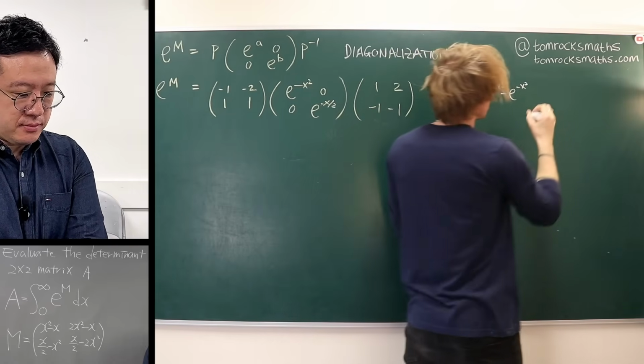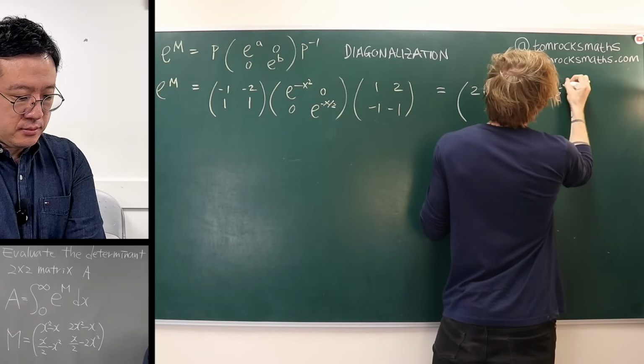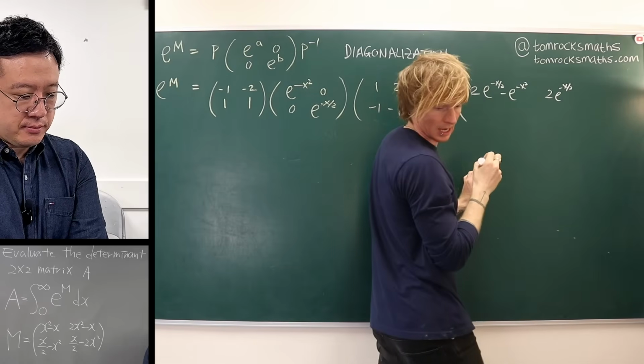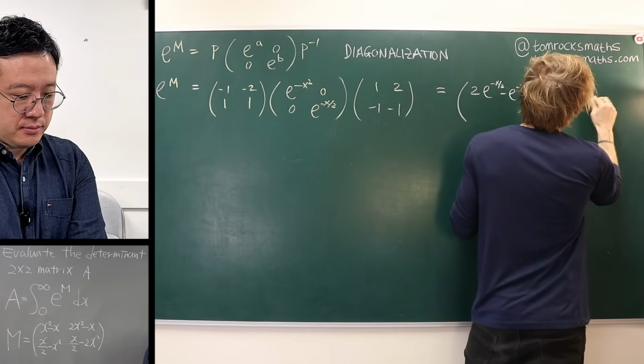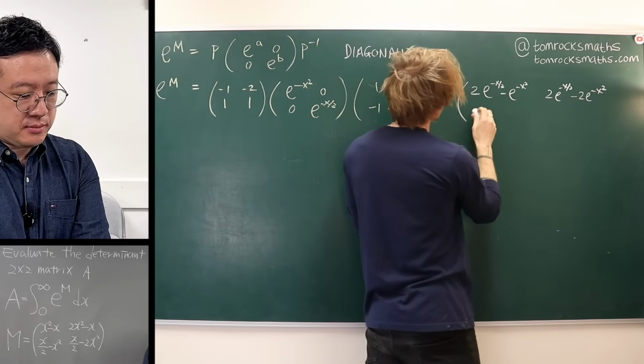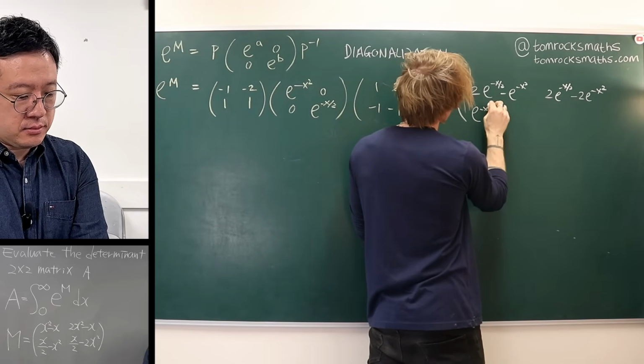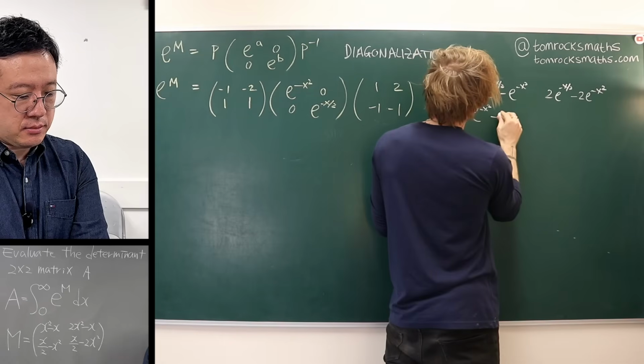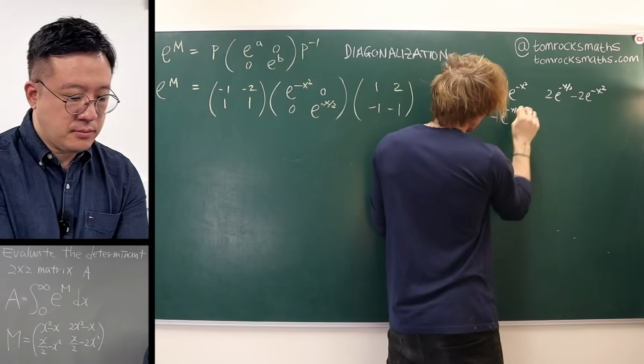The next one is going to be 2e^(-x/2) minus 2e^(-x²). And then our second row, e^(-x²) minus e^(-x/2).